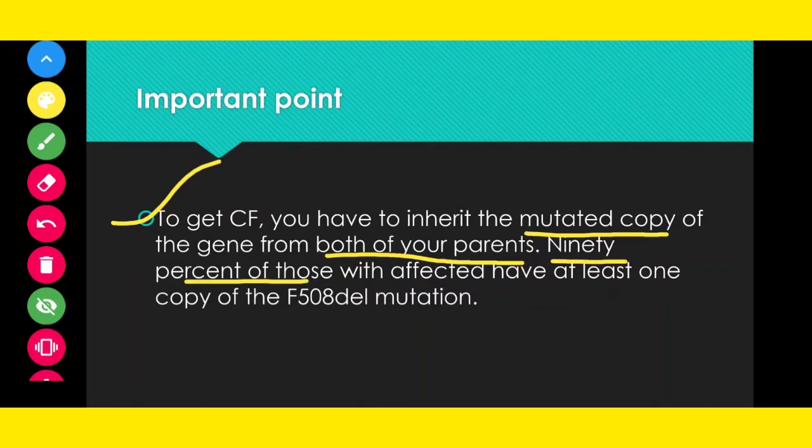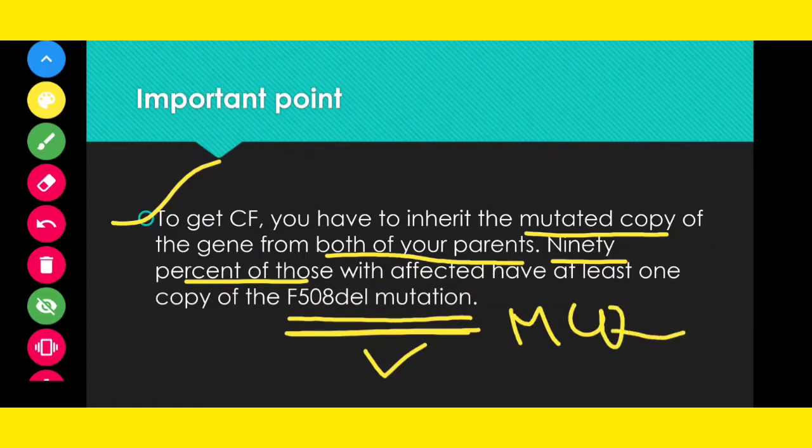90% of those who are affected have at least one copy of the F508 deletion mutation. Always remember this. To get cystic fibrosis, you have to inherit the mutated copy from both parents, and 90% of those affected have at least one copy of the F508 deletion. This is very important, the F508 del mutation, because it is asked so many times in MCQs.